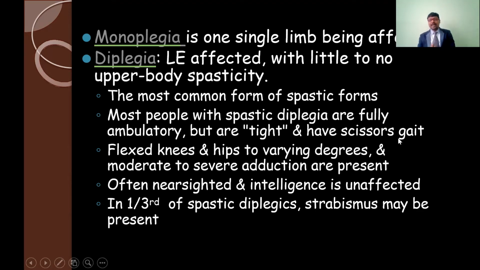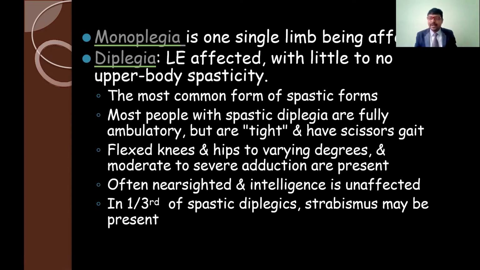So those who have spastic muscles, especially in the lower limbs, in diplegia, are going to get the scissoring gait. Scissoring gait means the lower limbs are going to be tight, so they come like a cross. The limbs are going to be in crossed positions. For example, the right lower limb and the left lower limb are going to cross. If they walk, they have to cross in a very close, tight manner. That is called the scissoring gait.